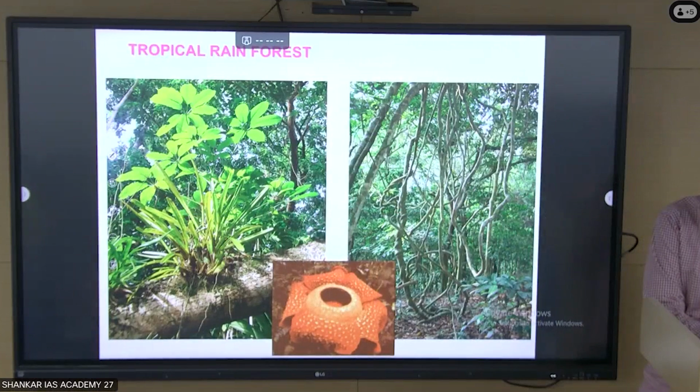If an animal has to pollinate, as I already told you, the plant has to attract the animal. Most of the time here, some of the plants and flowers will give a rotten meat smell to attract the animal, so that pollination can happen better. So just make note. Domination of animal pollination due to poor wind movement.